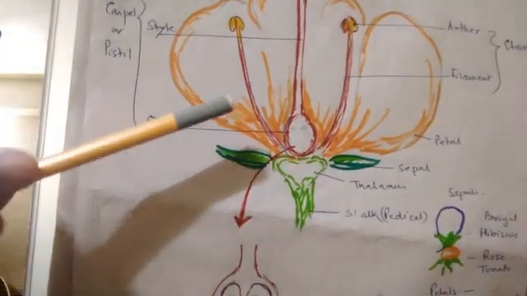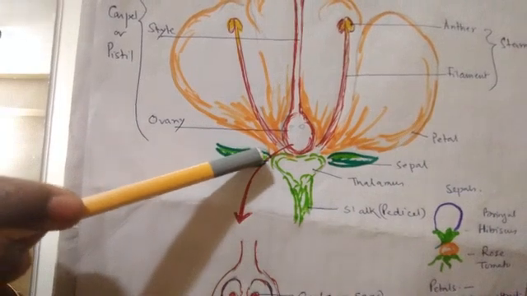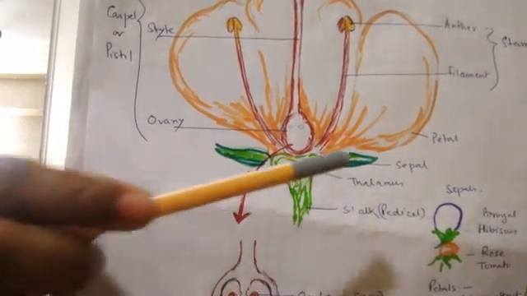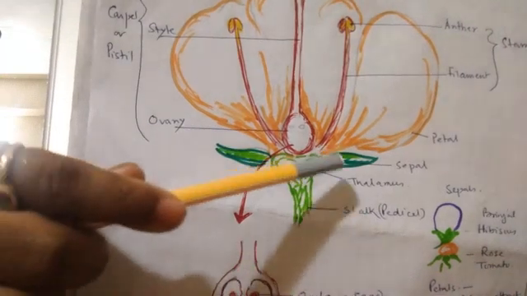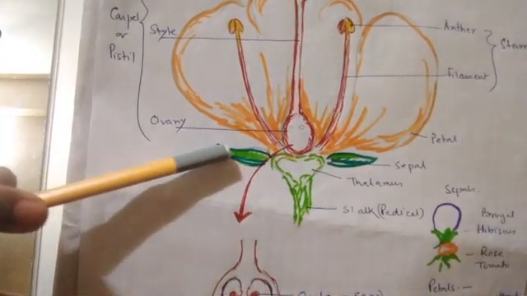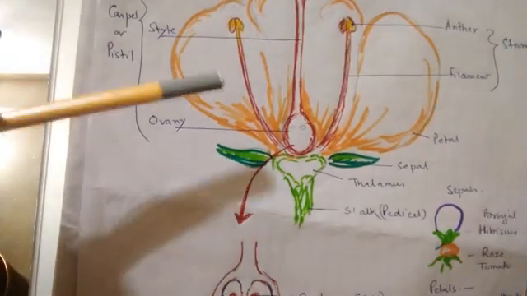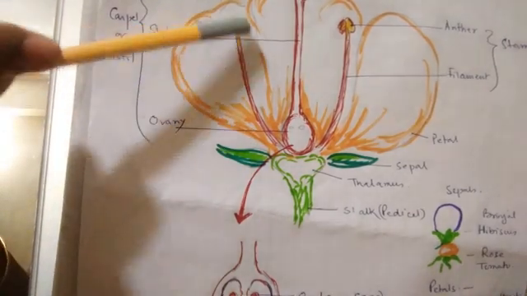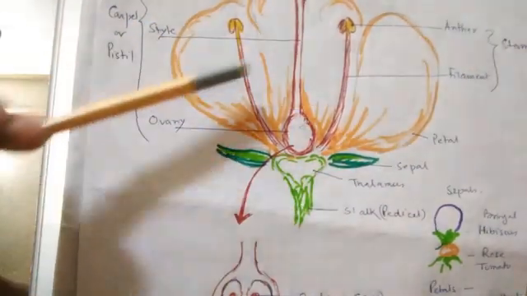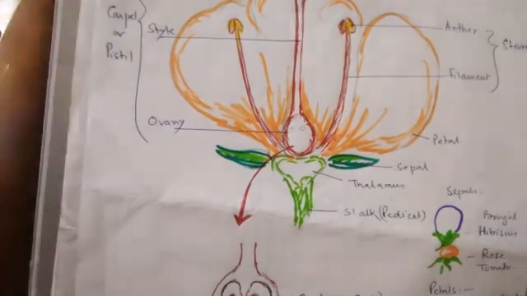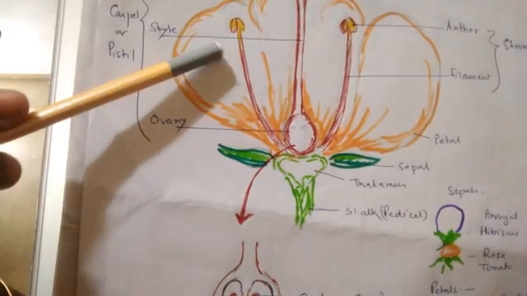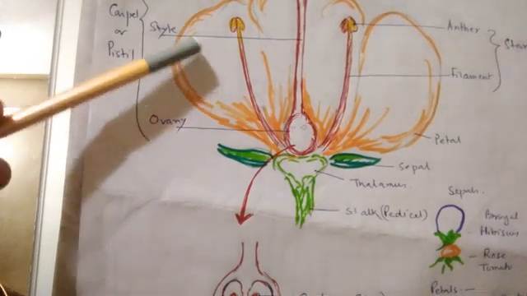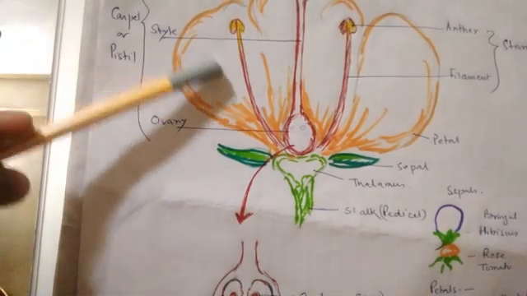Now let us come to the first whorl. The first whorl, you can see, is green. These are called the sepals. Next are the colorful whorls. Clear? Which may be of varied colors. It may be red, yellow, white, pink. Clear? Yellow, orange, blue. So these are called petals.